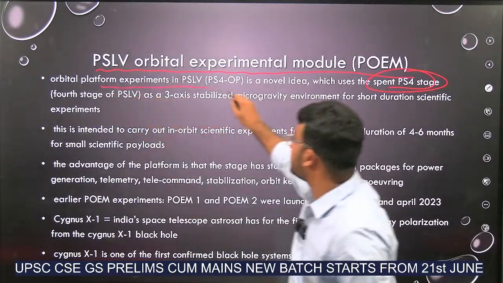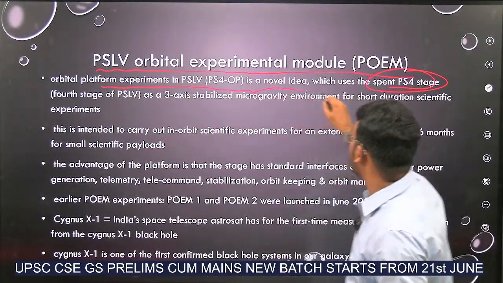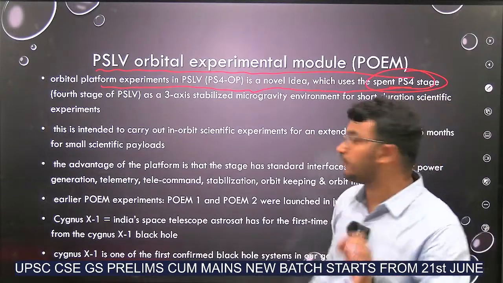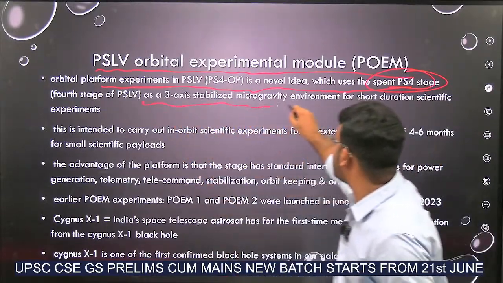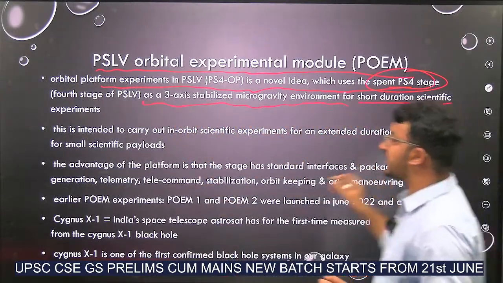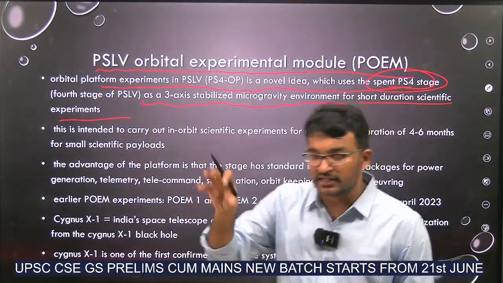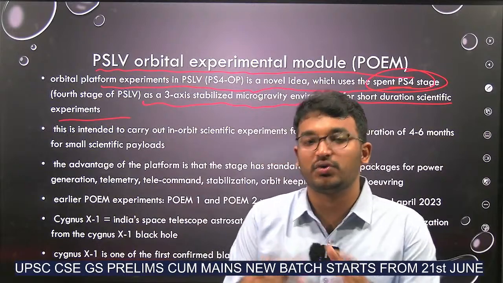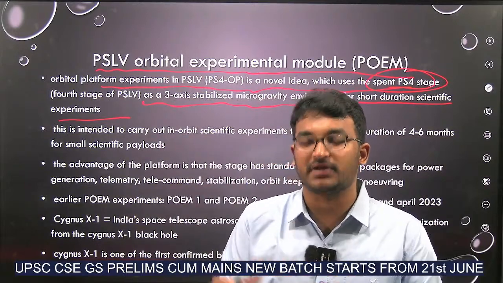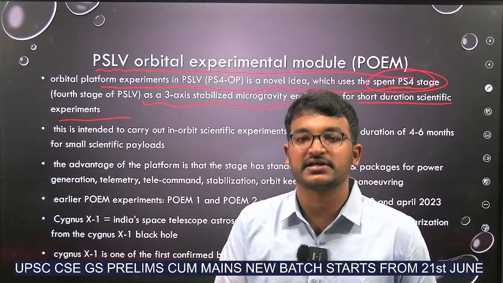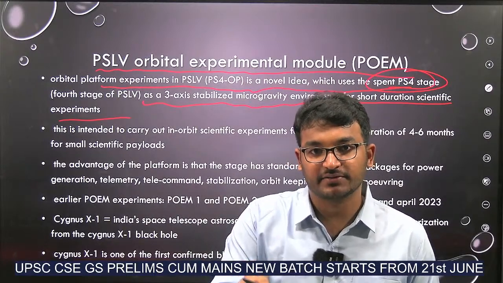Orbital platform experiment in PSLV is a novel idea which uses the spent PS4 as a 3-axis stabilized microgravity environment for short duration scientific experiments. Means POEM will be used in this PSLV to do scientific experiments in the orbit itself. Got it?